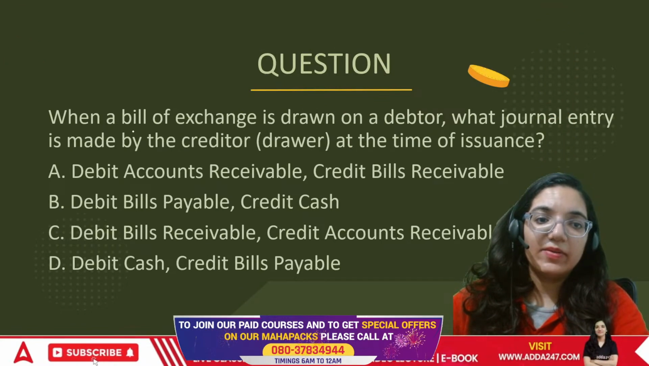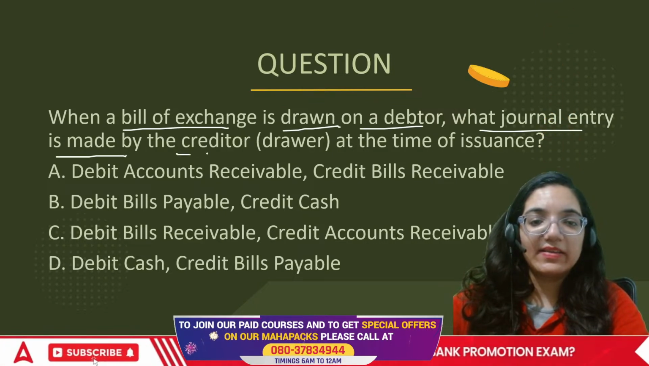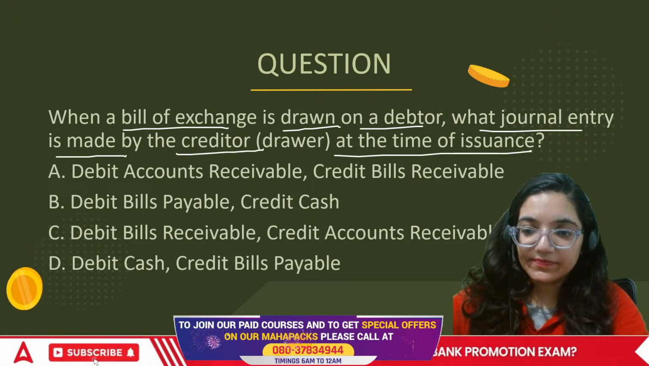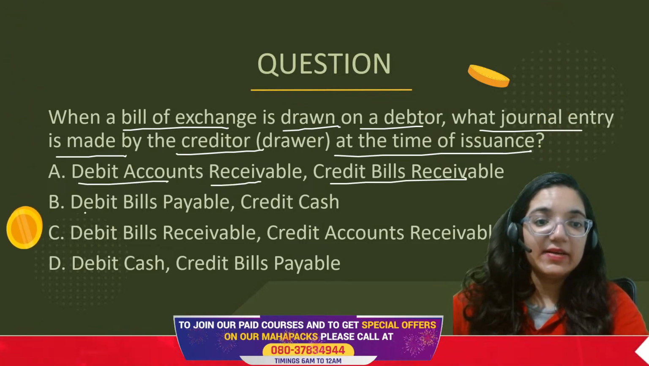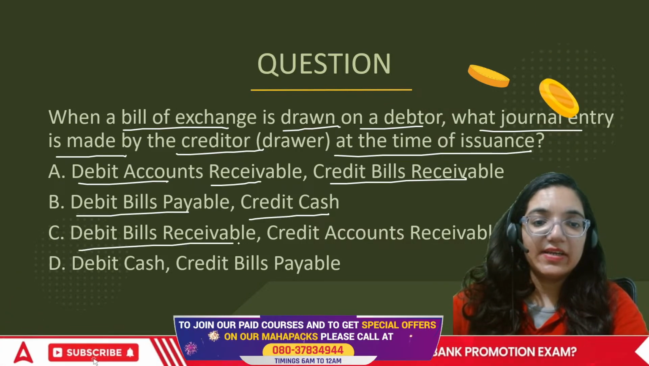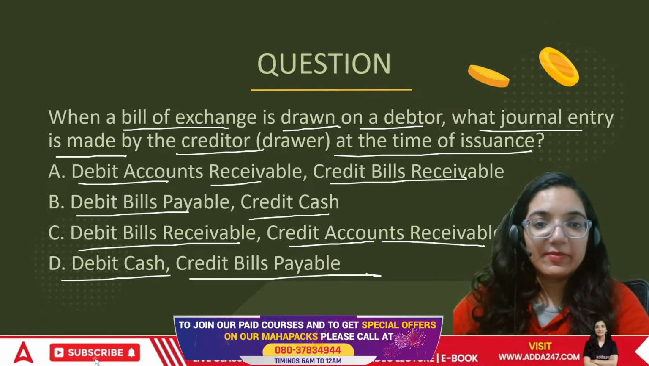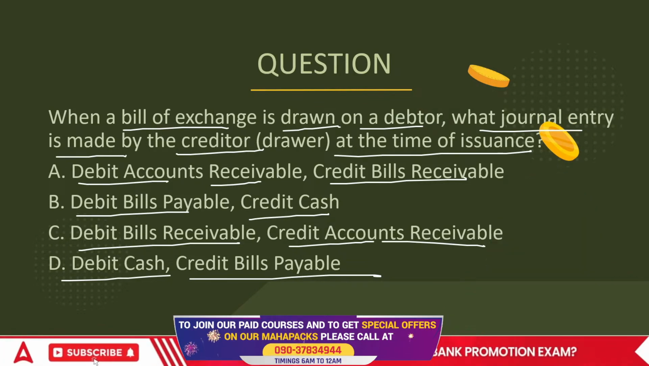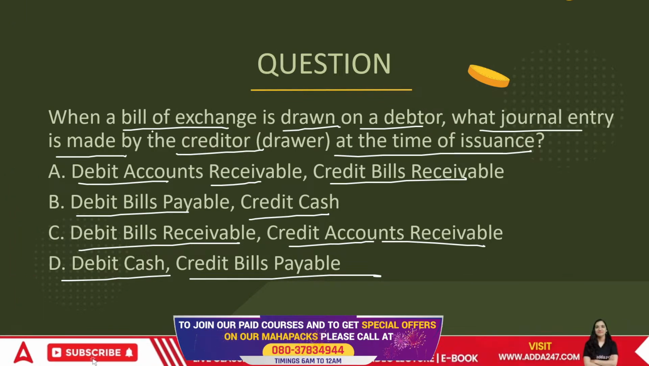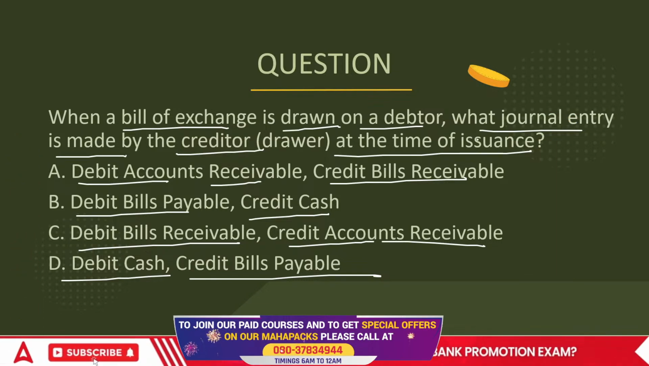Next point, when a bills of exchange is drawn on a debtor, what journal entry is made by the creditor at the time of issuance? Number 1, debit accounts receivable, credit bills payable. Debit bills payable, credit cash. Debit bills receivable, credit accounts receivable. Debit cash, and credit bills payable. When the bills of exchange is drawn on a debtor, what journal entry is made by the creditor, the drawer, at the time of issue?